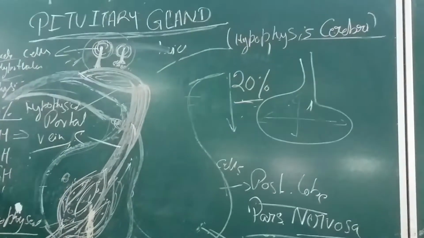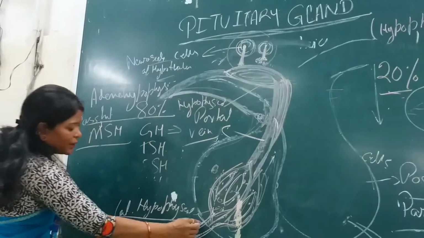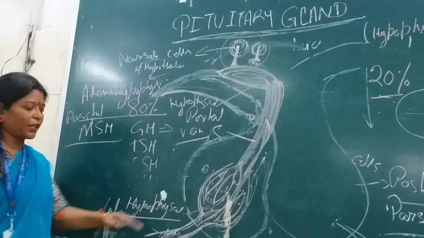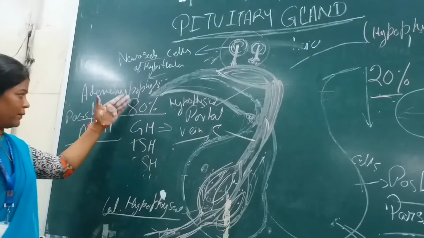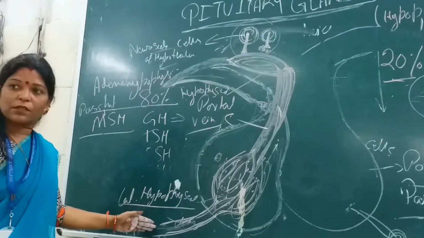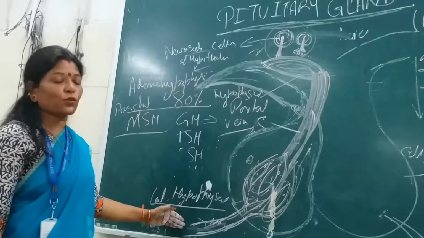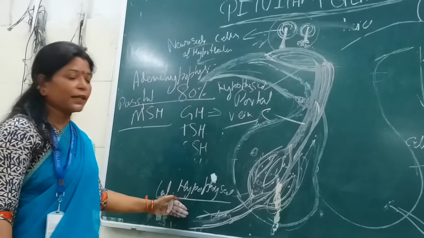Through this venous channel, whatever hormones I have discussed here will move in the venous blood, and through these veins it again drains where? In the